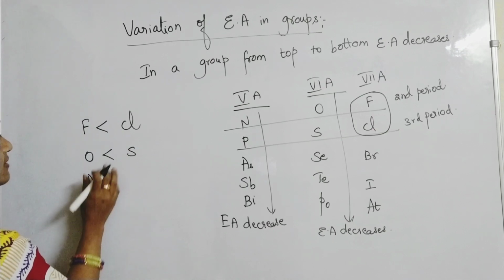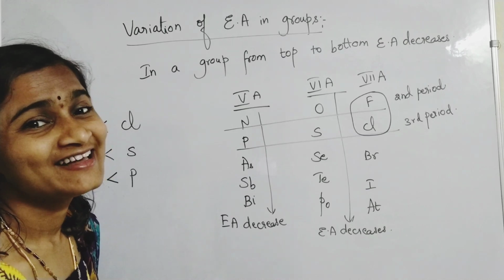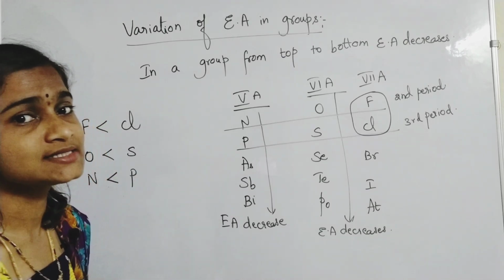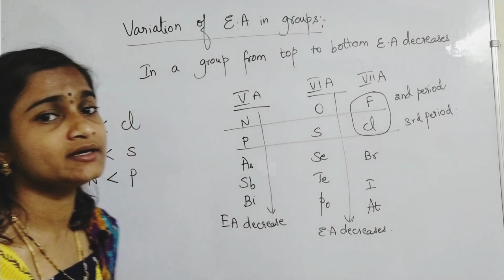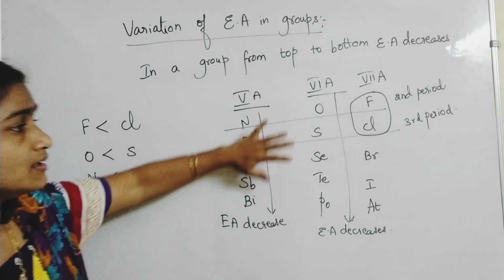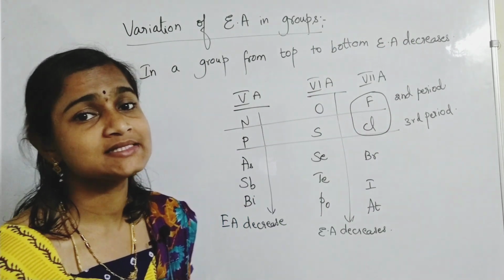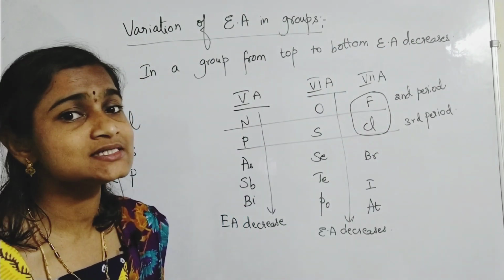The EA of nitrogen is less than phosphorus. This is an exceptional case. You will be getting questions on this point, so you have to be very careful with this. The electron affinity of chlorine, a third period element, is greater than that of the second period element. What might be the reason for this?